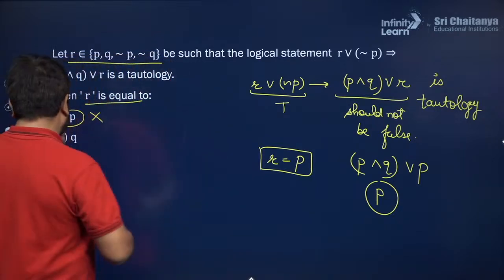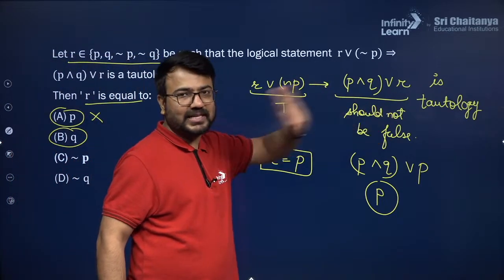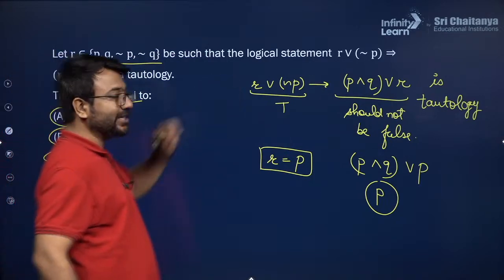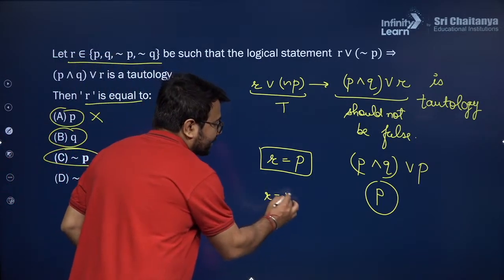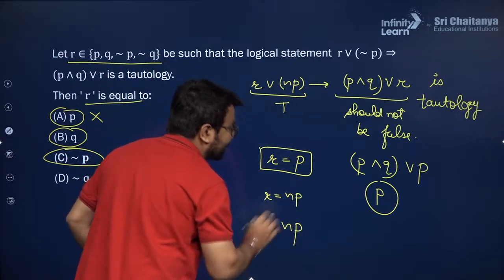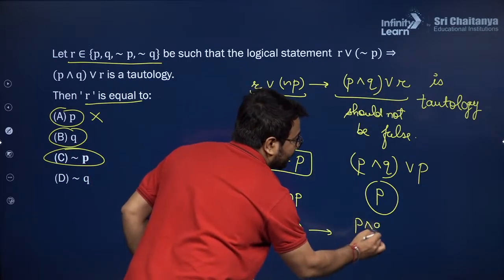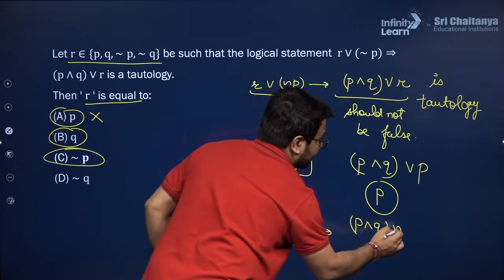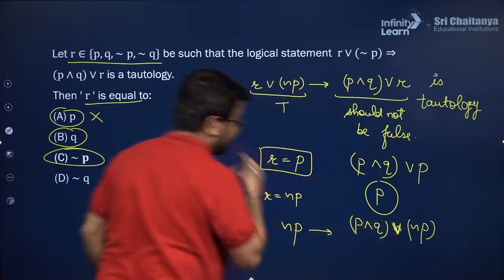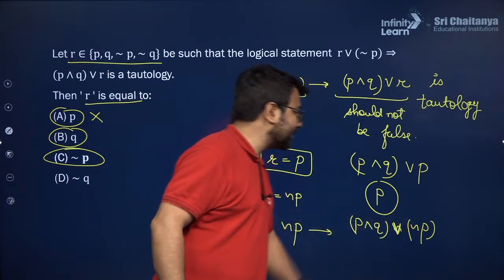Now let us consider Q. If I consider Q, then also this will not become a tautology. You can check the truth table also. In the C option, suppose you consider R as negation P. So negation P or negation P will give you a negation P result. And here, if you consider R as negation P, it will be P and Q, then there is an OR operator in between, and there it is negation P. So P and Q, then OR operator in between, and then negation P.